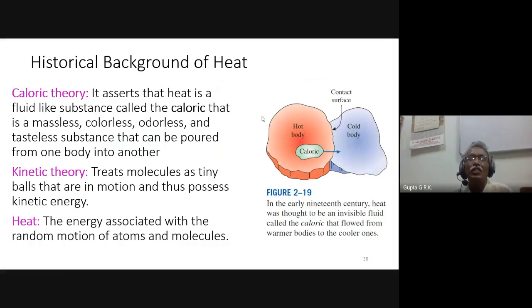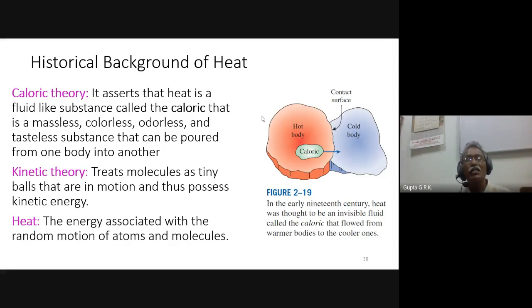And it took a lot of time for the scientists to understand what this heat is and how it gets heated. In earlier days, there was what is called the caloric theory. At the time of Aristotle, who is the father of science, he made a lot of theories, but many of them went wrong later in history. But he is the father and the man who is behind all the science.